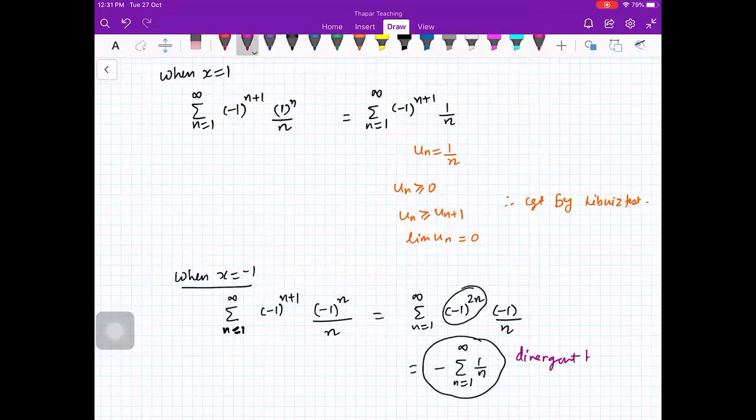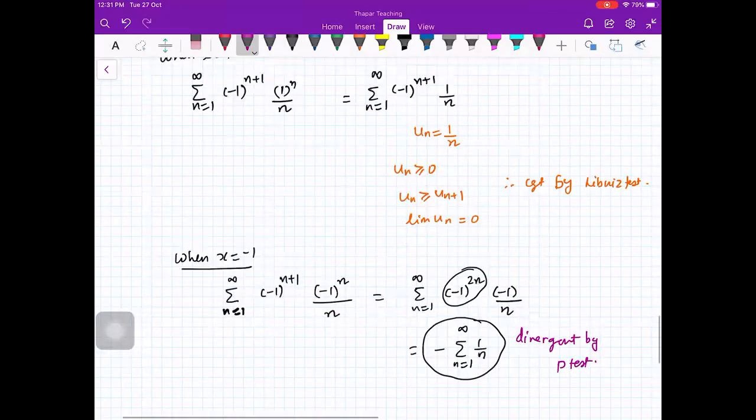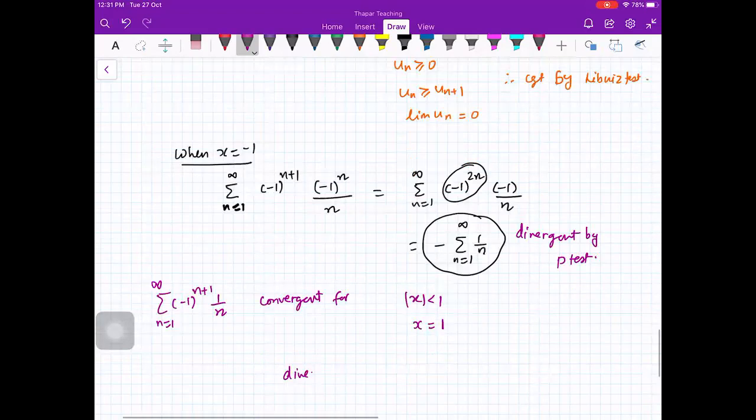Divergent. Fine. So what you get is that the series minus 1 raised to power n plus 1, 1 by n, n from 1 to infinity, is convergent for mod x less than 1, and when x is equal to 1 it is convergent, and divergent for mod x greater than 1 and x is equal to minus 1.